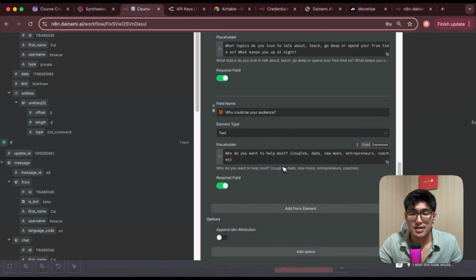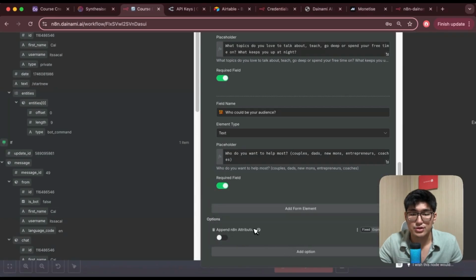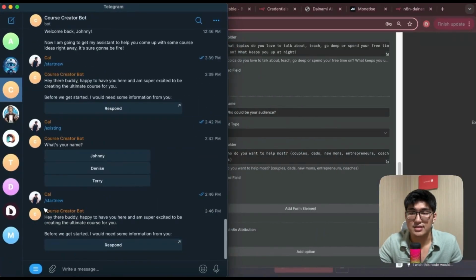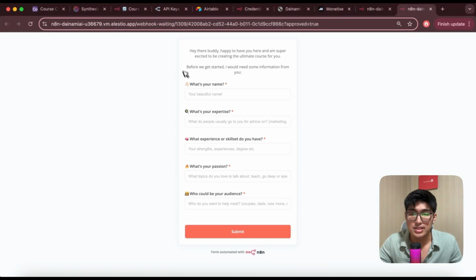And once we have that, I'm going to add in an option. Okay, I'm going to search for append n8n attribution. Turn this off, and that allows us to make sure that we don't have the message that says this message was sent by n8n. So there you have it, right? Once you have this, you will have the form that we have seen earlier. If I click respond, open this up, essentially the form over here with the text information that we've given. Perfect. The human in the loop concept for us to get information from it.